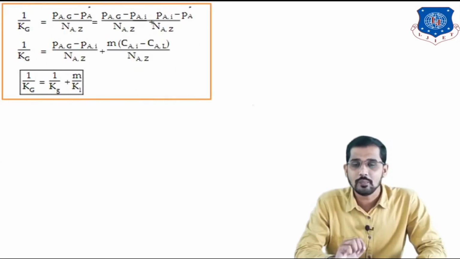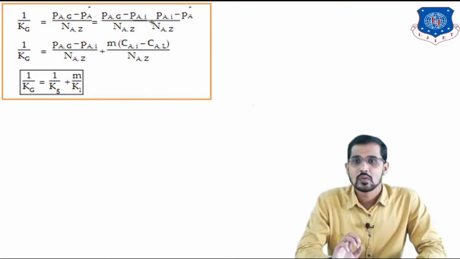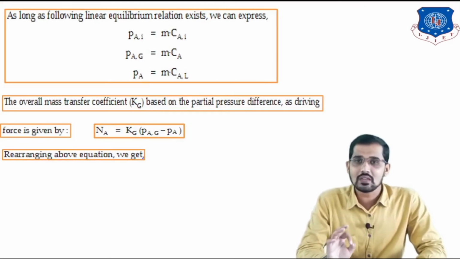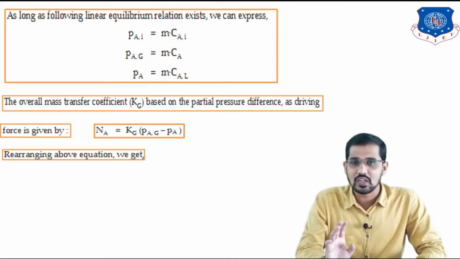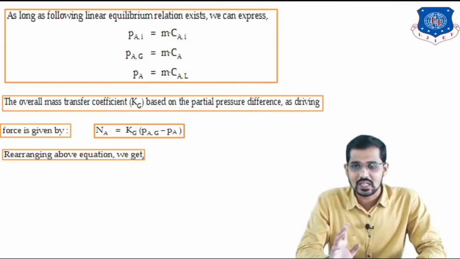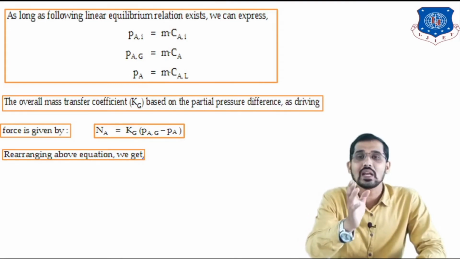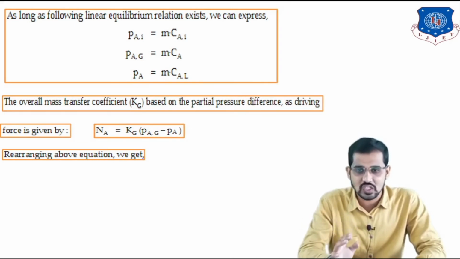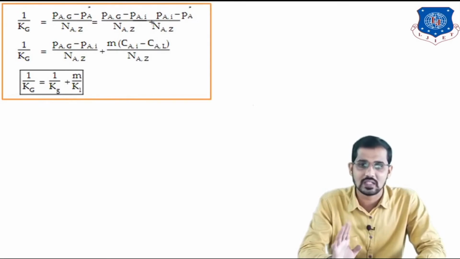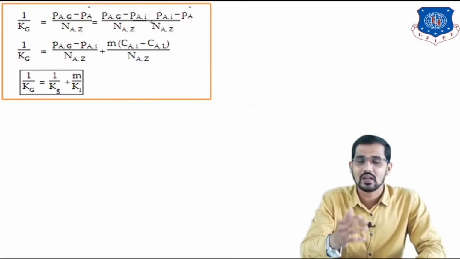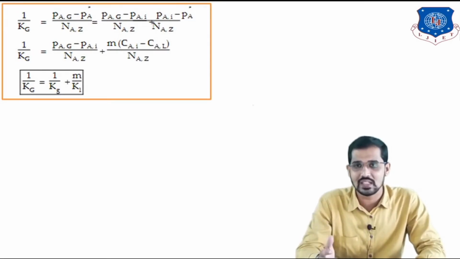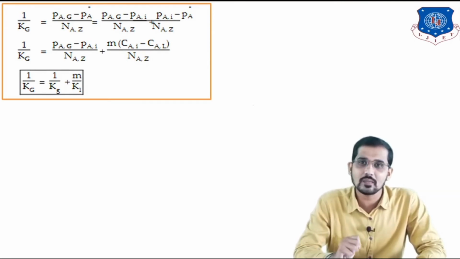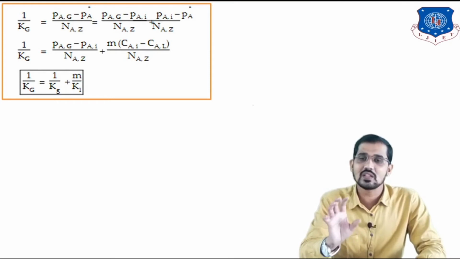You can see now how to write this equation. First, NA is equal to capital Kg in bracket PAG minus PA star. I can write this like this: taking capital Kg to the left hand side, NA divided by capital Kg is equal to PAG minus PA star. I can rearrange this formula as 1 upon Kg equals PAG minus PA star divided by NA. This is just a rearrangement.